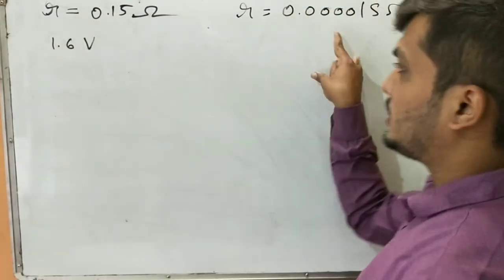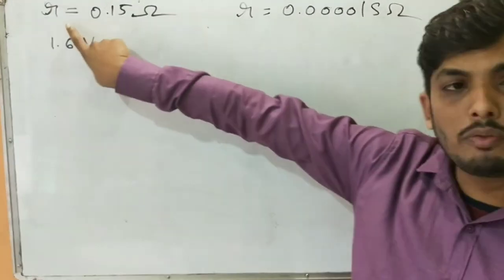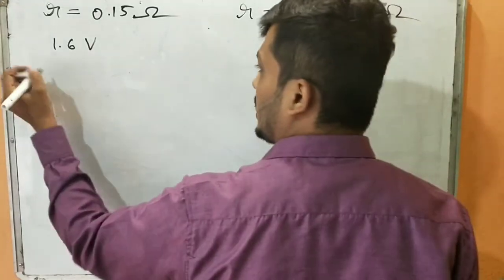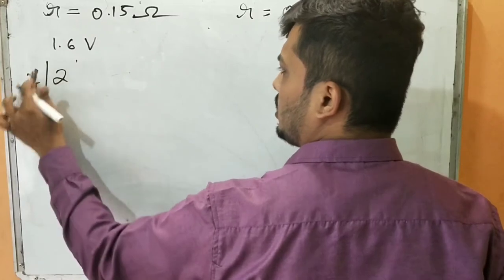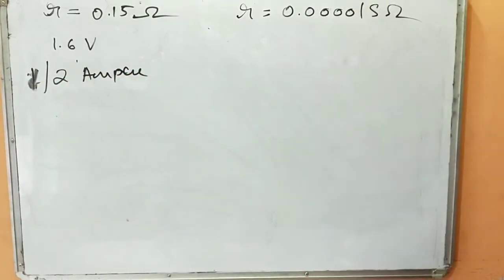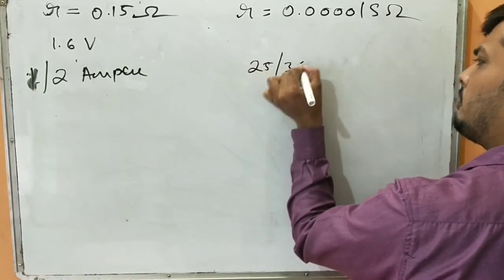So the internal resistance of the battery is more compared to the internal resistance of the capacitors. So here the current output will be very small, maybe 1 or 2 ampere. But for the capacitor, with its smaller internal resistance, I will get more current, maybe in terms of 25 to 35 ampere.